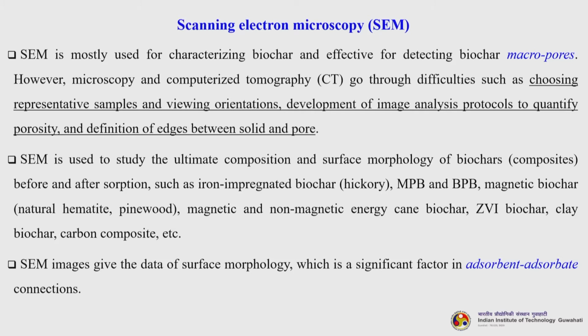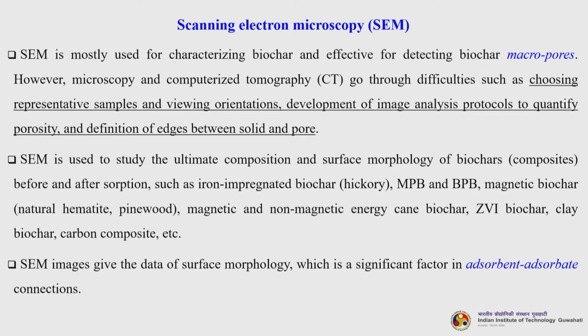The next is the scanning electron microscope, SEM. So, SEM is mostly used for characterizing biochar and effective for detecting biochar macropores. SEM is a surface characterization technique. However, microscopy and computerized tomography go through difficulties such as choosing representative samples and viewing orientations, development of image analysis protocols to quantify porosity and definition of edges between solid and pore.